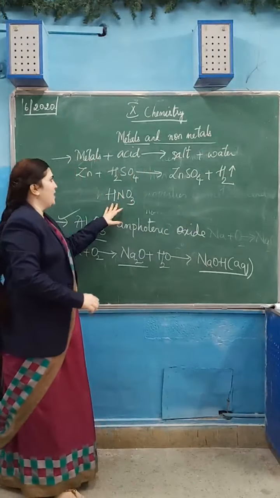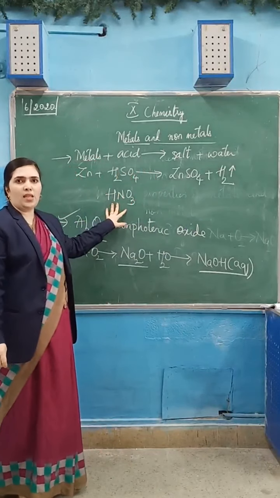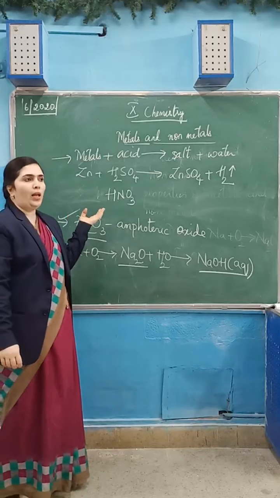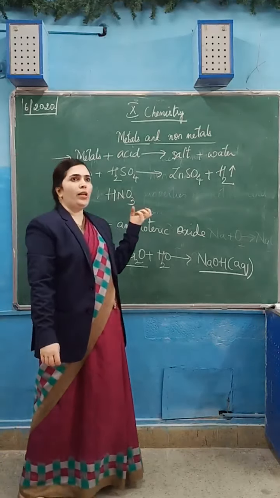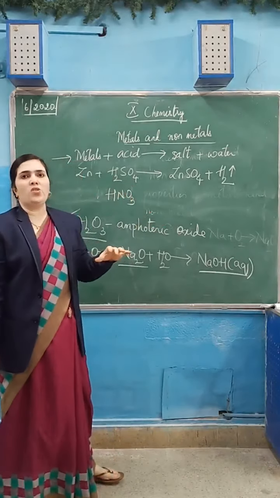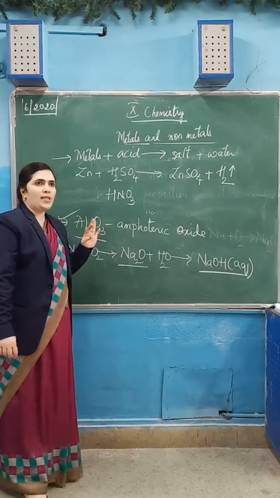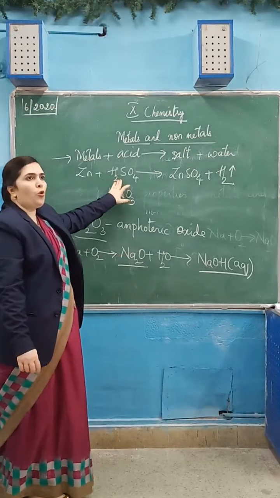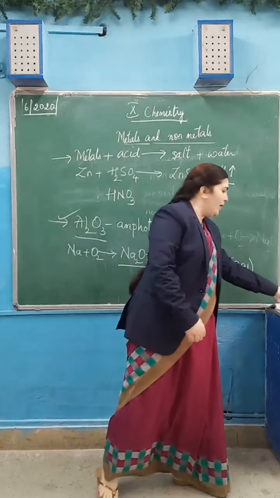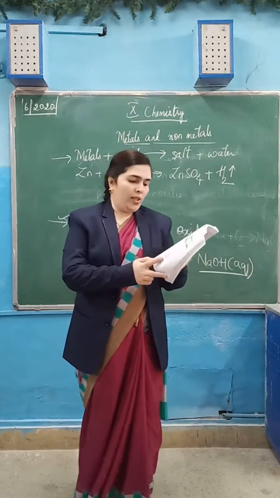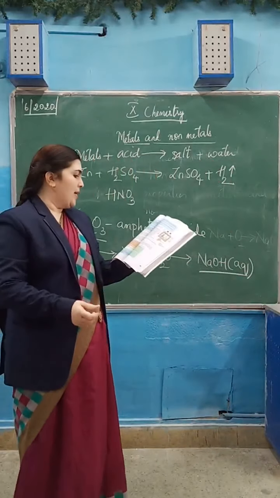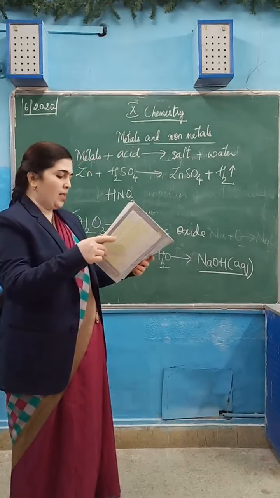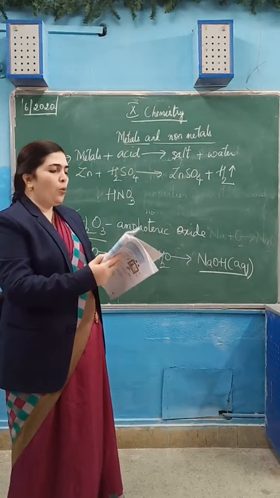Because nitric acid acts like an oxidizing agent. If nitric acid reacts with any metal, even if hydrogen gas is liberated, that hydrogen gets oxidized to water. So no hydrogen gas is liberated. And the other acids like H2SO4 and HCl react with metals to give salt and hydrogen. They may also ask a question like why nitric acid does not react with metals to give hydrogen gas. See, hydrogen gas is not involved. You can see here page number 44 in your book, I am showing you.